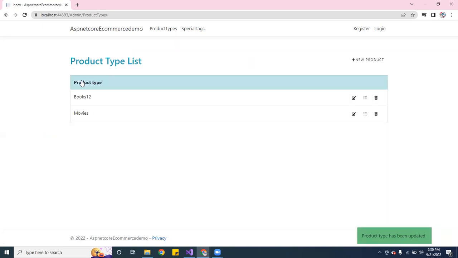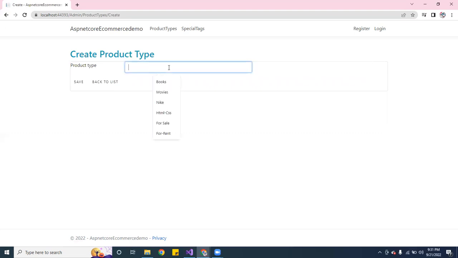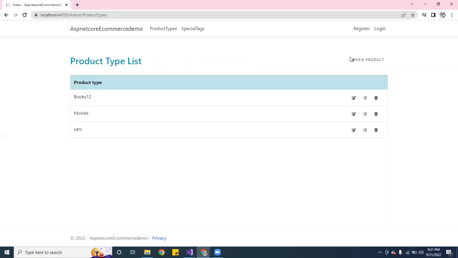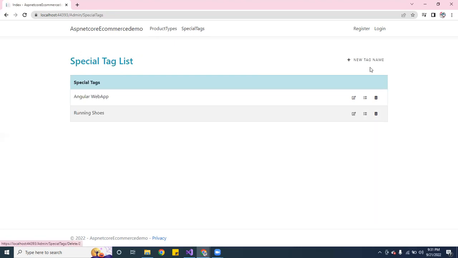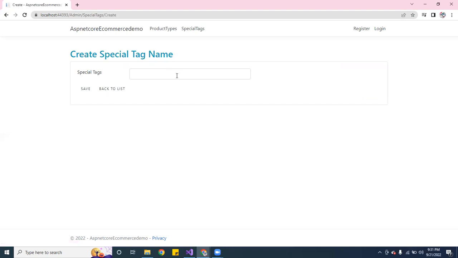You can update it. You can add a new product. You can add, let me see, cards. And also I added some links over here on the top. And this is the other one, special tags. So you can add a new tag.